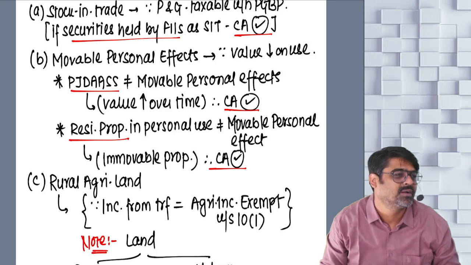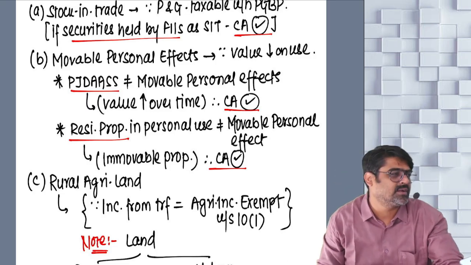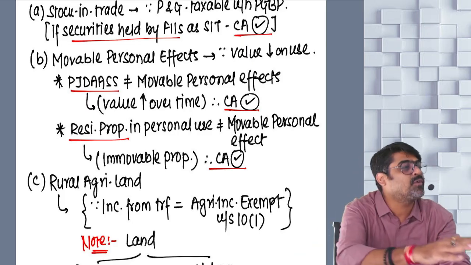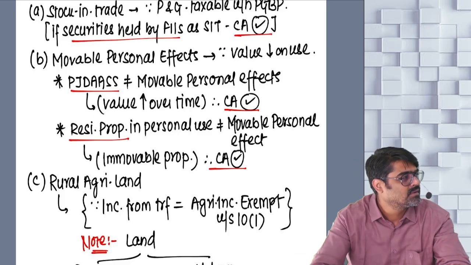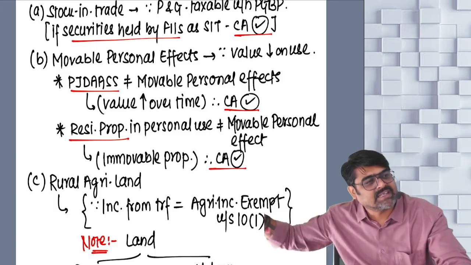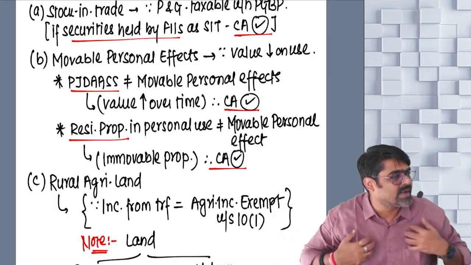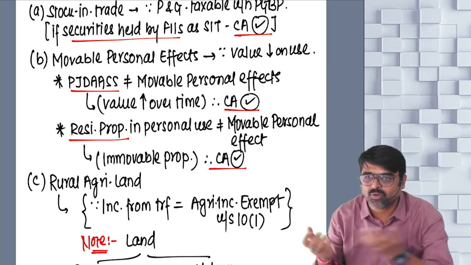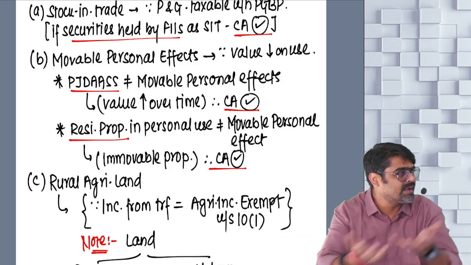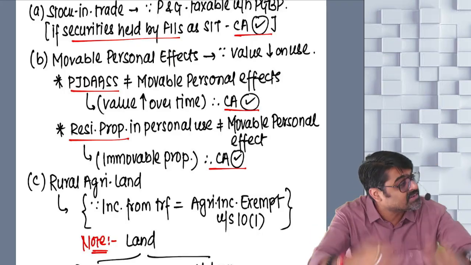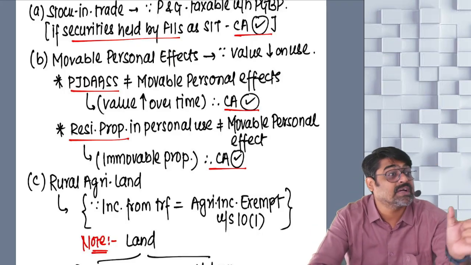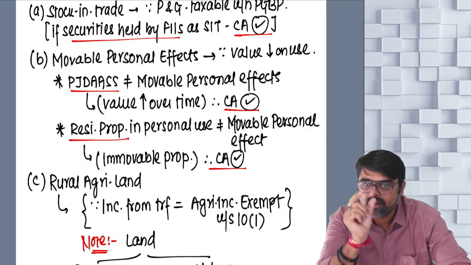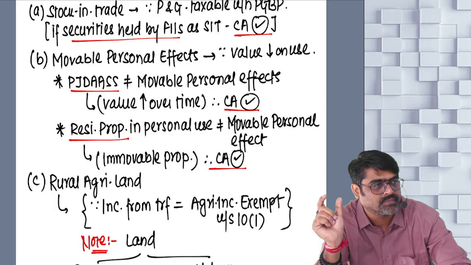Sir, is my mobile phone my asset? Yes, it is a property, it is my asset. But do I use it for my personal purpose? Yes. The furniture at my home, the utensils at my home, my clothes, my motorcycle, my car, music system, television, microwave oven, all the personal belongings which are movable in nature. So they are known as movable personal effects.